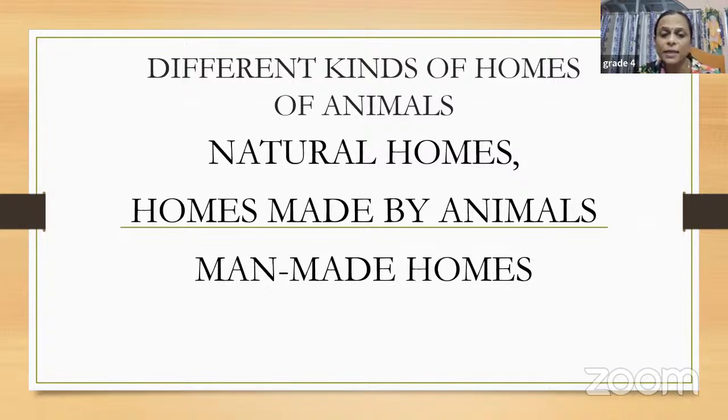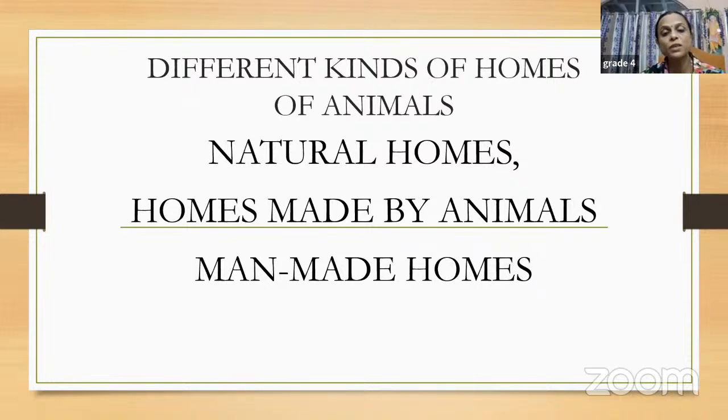Then we have another category, children, man-made homes. These homes are made by human beings and the animals live in them. So just imagine what the example will be. Like on the farm, dogs live in a kennel. A kennel is a home made by human beings. The home in which dogs live is known as a kennel. Then we have some more examples. Horses live in a stable. That is known as a stable. And then cows live in a shed.